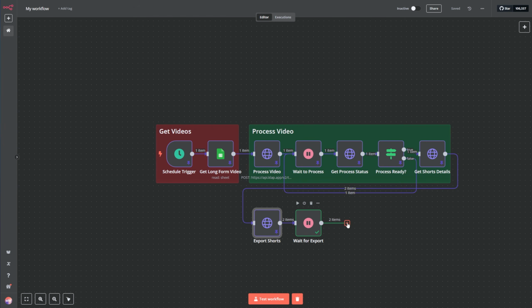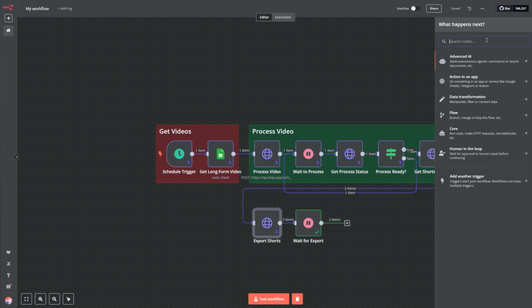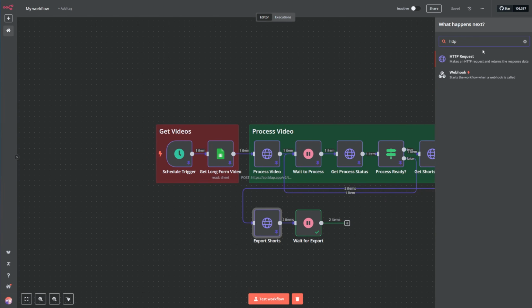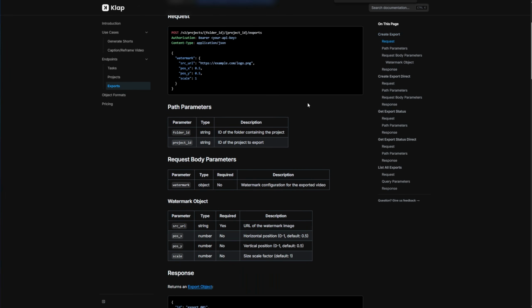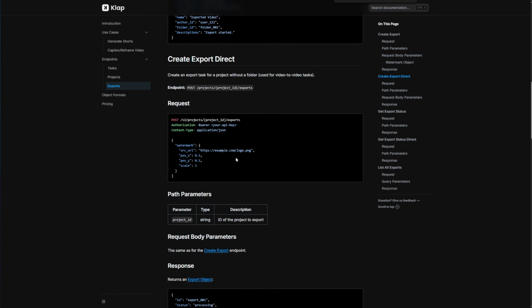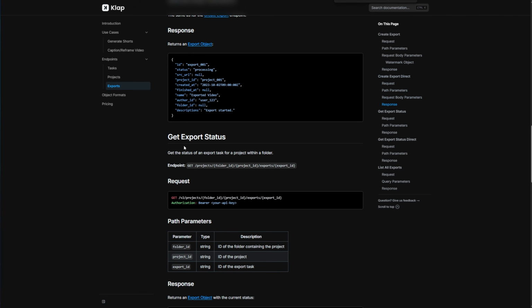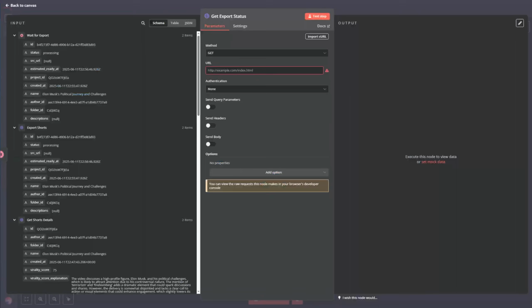Now we're going to check the export status. For this, we are going to make an HTTP request. And we are going to call it get export status because that's what we are going to do. It's going to be a get request. Now, how do we know the status? We can go back to the CLEP API, go down, and here is the get export status. We are going to copy this URL, go back here, and paste it.